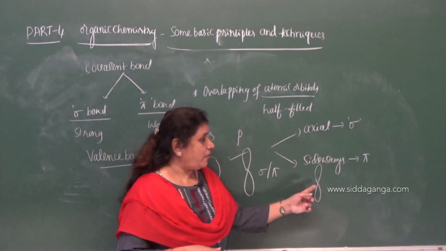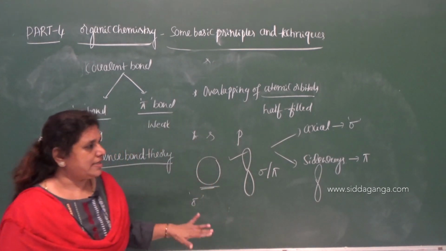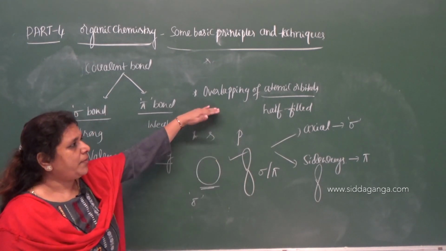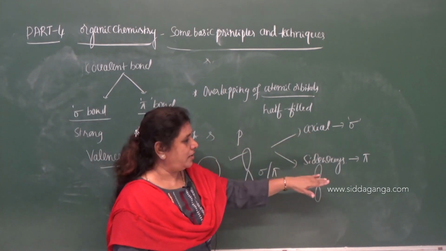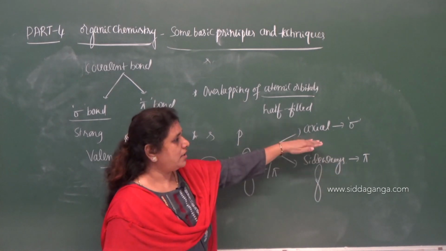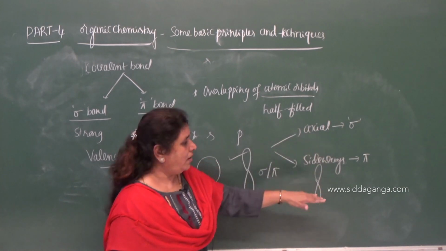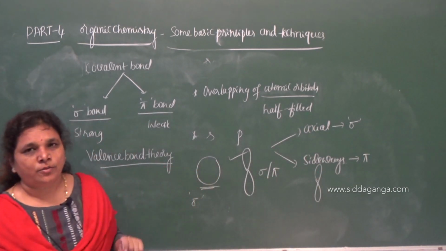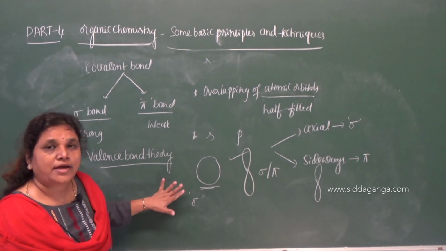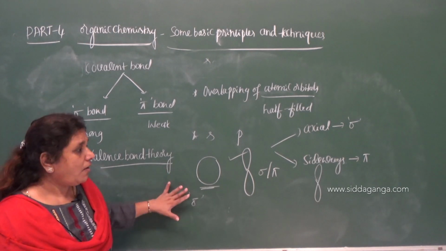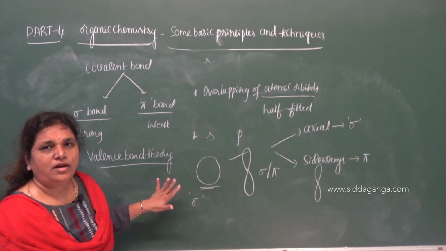But what type of orbital undergoes sideways overlapping? Definitely p orbital, not the s orbital. Okay, so overlapping of atomic orbitals takes place in two ways. One is axial overlapping, another one is sideways overlapping. Axial overlapping of atomic orbitals results in the formation of sigma covalent bond, and sideways overlapping of atomic orbitals results in the formation of a pi bond. And what type of orbital can undergo sideways overlapping? P orbital present in carbon can undergo sideways overlapping.